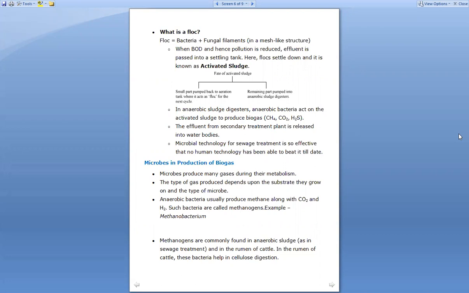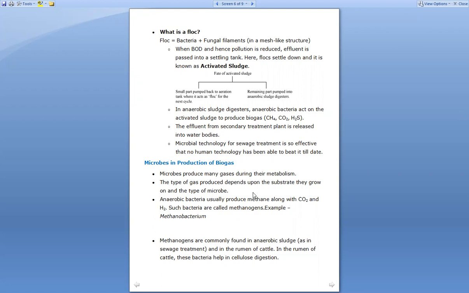Methanogens are commonly found in anaerobic sludge, as in sewage treatment, and in the rumen of cattle. In the rumen of cattle, these bacteria help in cellulose digestion. Normally they are found in the anaerobic sludge, that is, the sludge which was formed in the secondary treatment of the sewage; in that particular stage the methanogens are found. Along with this, they are also found in the rumen of cattle, that is the gut of the cattle.